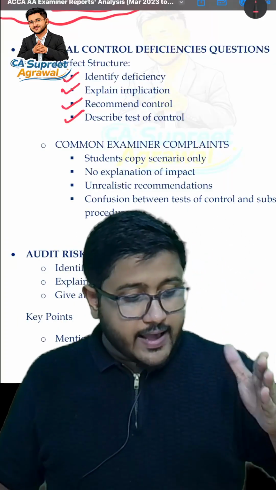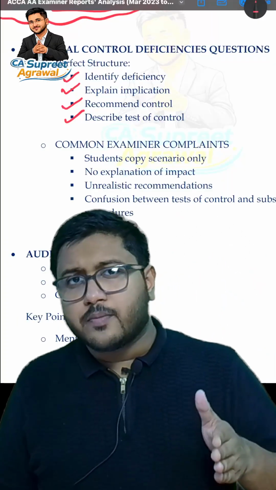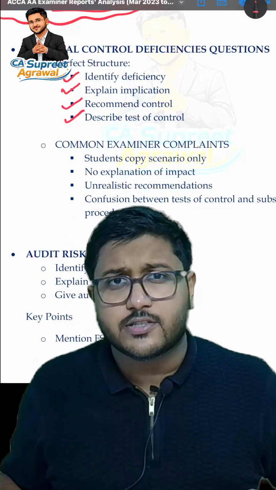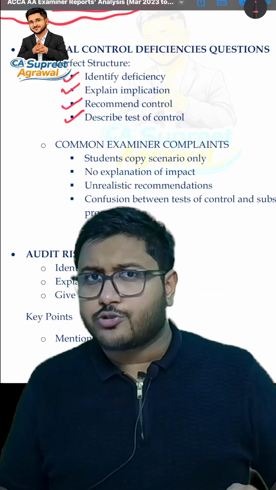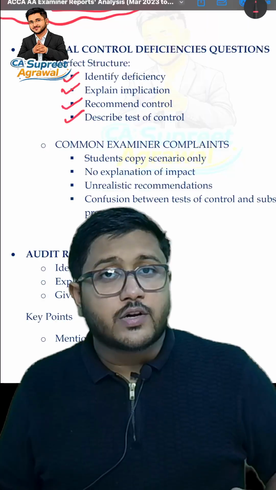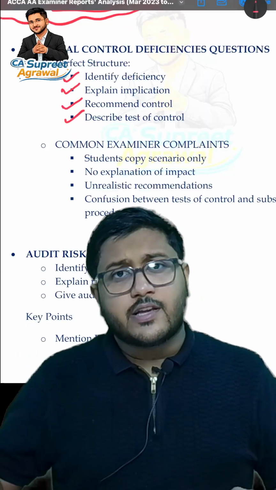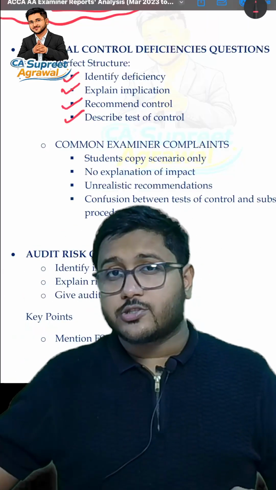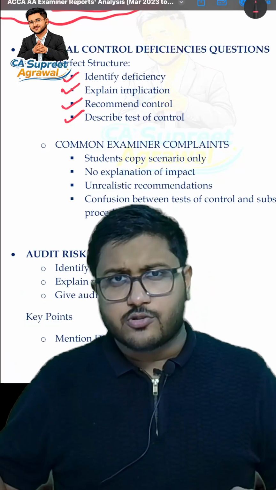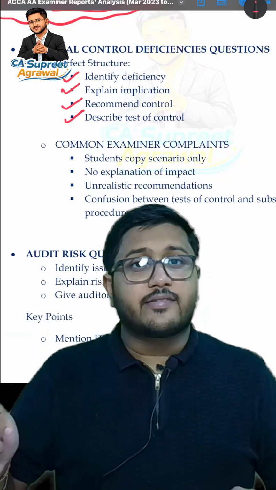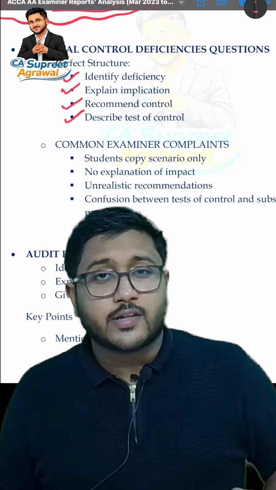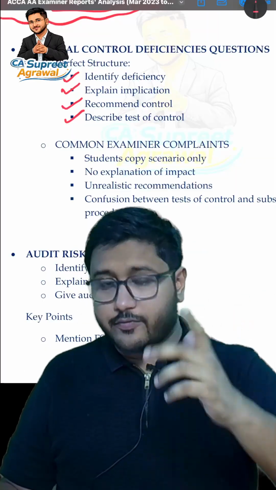Recommended control is that every purchase order should be approved by the purchase manager, and in case the purchase manager is not available, then the deputy purchase manager should approve it. Describe test of controls: until and unless there is a seal of the purchase manager or the deputy purchase manager, in case the purchase manager is not available, without that seal no purchase order will be processed by the purchase department. That is very, very important.